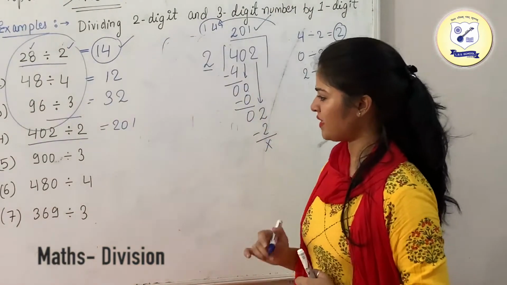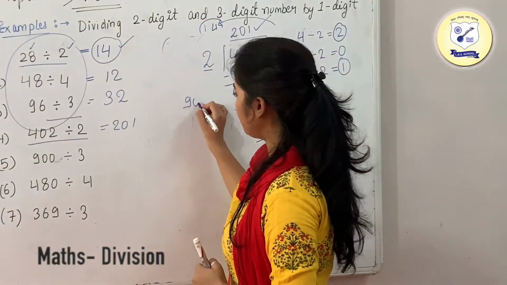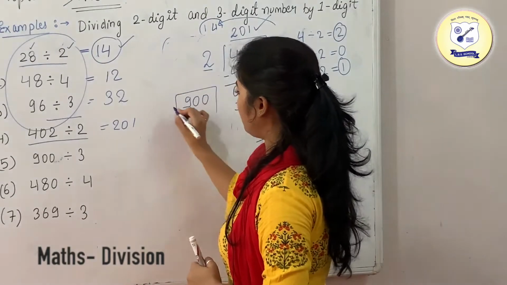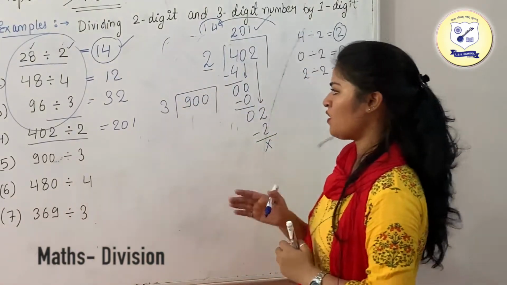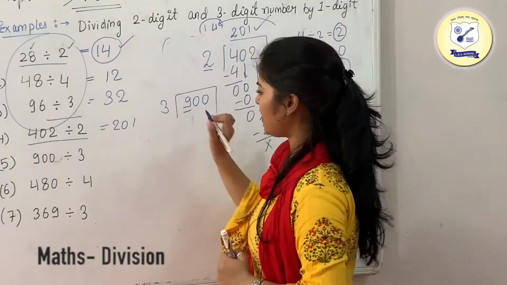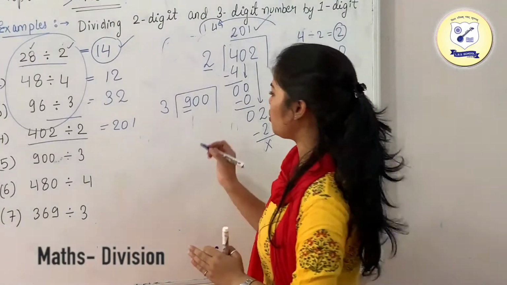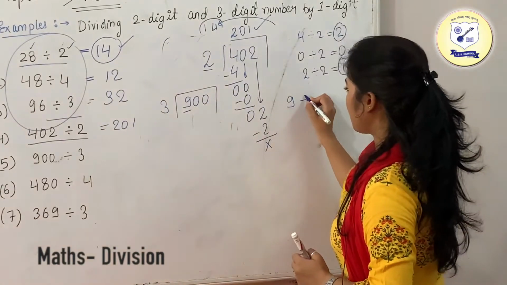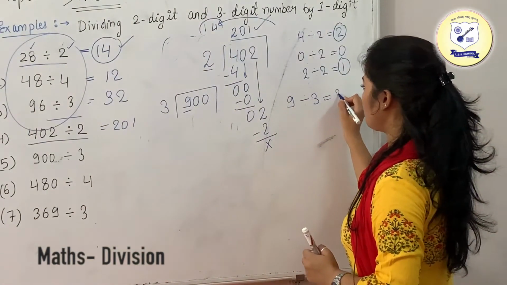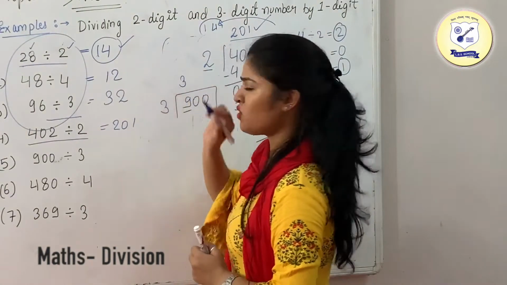Similarly, we are having the next example, which is 900 divided by 3. Now just move to the first digit, which is your 9. As we can see, 9 is greater than 3, so what we are going to do is just divide these numbers. 9 divided by 3 is equal to 3. So 3 is going to be in your quotient.